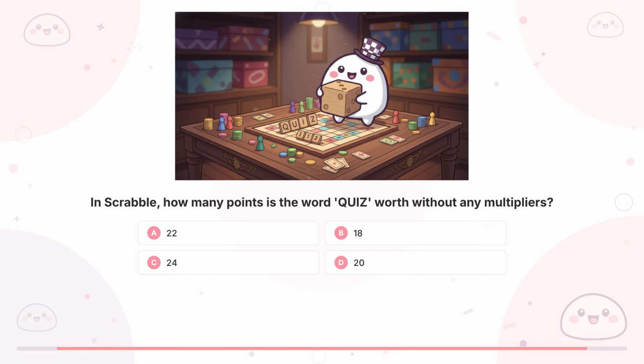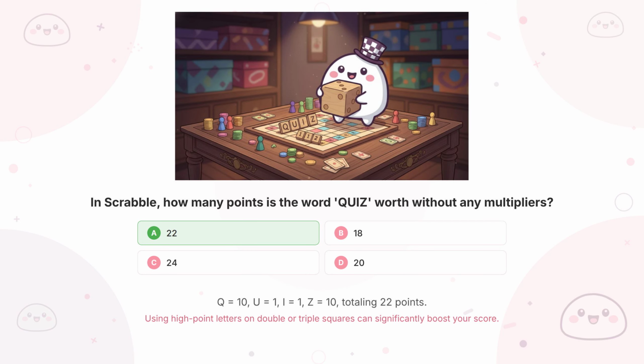Question 12. In Scrabble, how many points is the word quiz worth without any multipliers? And the answer is A. 22.